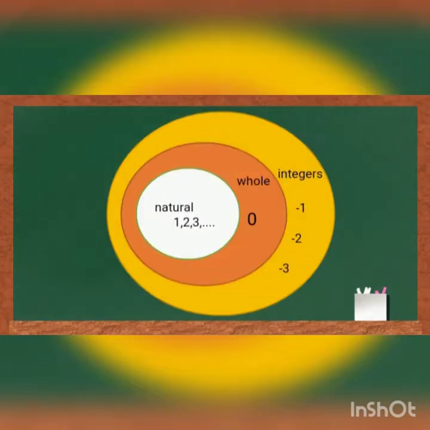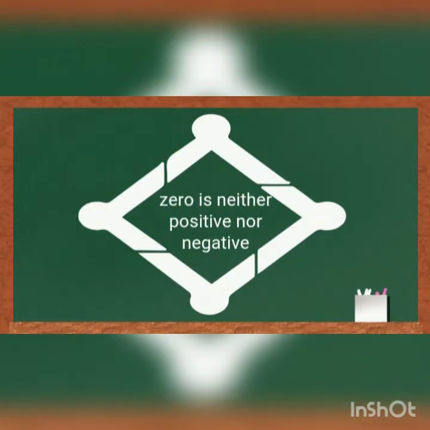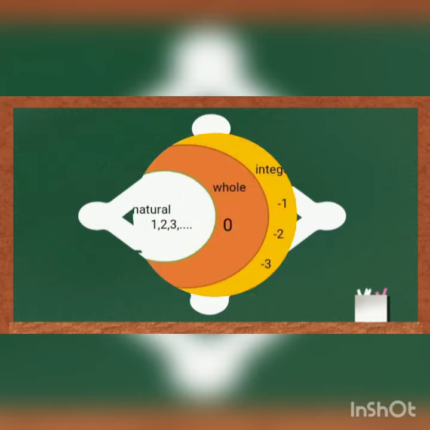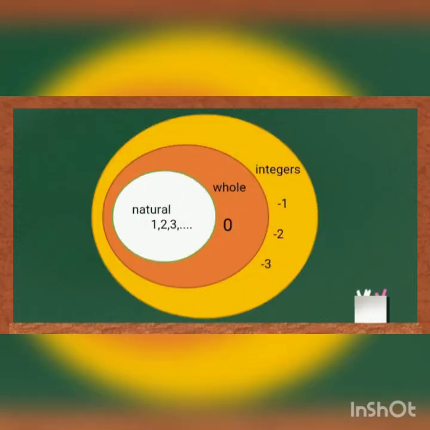The next one is integers. Whole numbers with negative numbers are known as integers. Otherwise, positive numbers, negative numbers and 0 together are known as integers. Minus 1 is the greatest negative value and 1 is the smallest positive value. But students, keep one important point in your mind: 0 is neither positive nor negative. Now, what do you understand from this circle? All the natural numbers are whole numbers, all the whole numbers are integers.